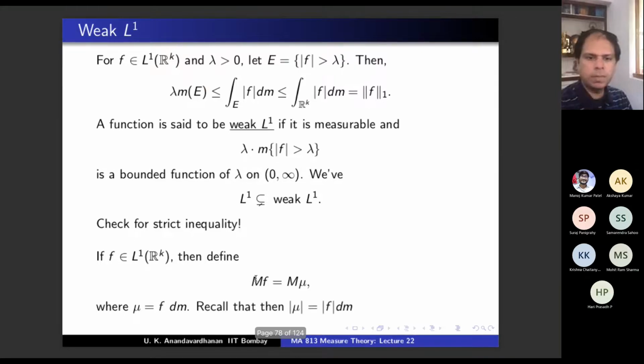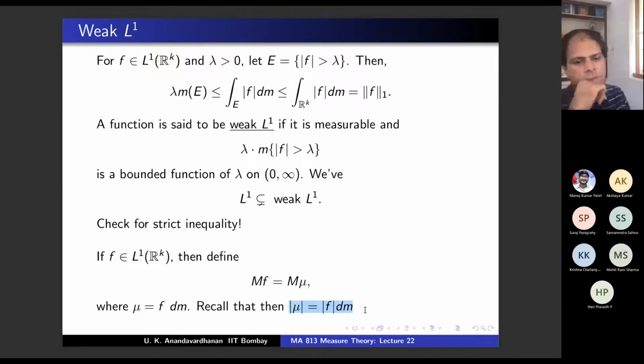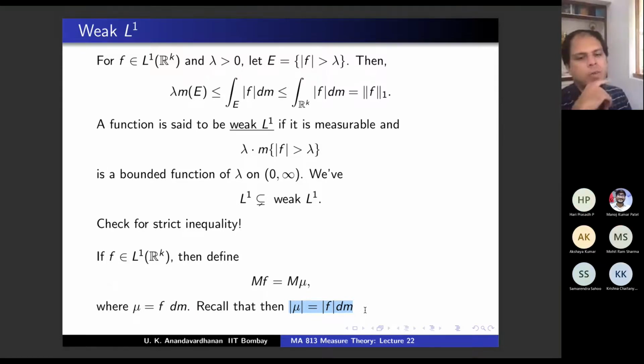Okay. So do you recall this? If μ is f dm, then |μ| is nothing but |f| dm. We did this, no? This was a corollary to something from last class. In fact, this is where I got stuck, and I said we will come back to it, but then there was no time.